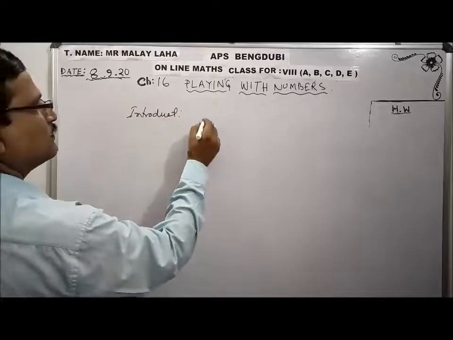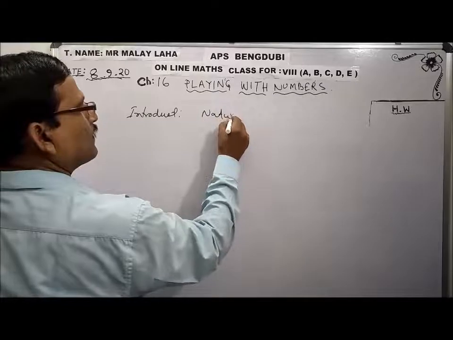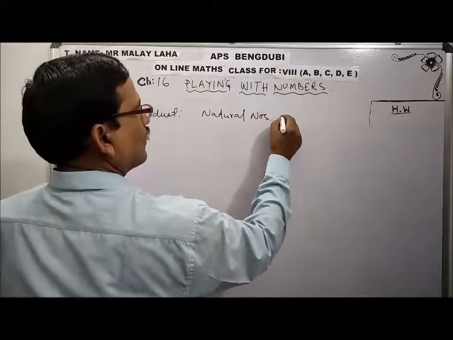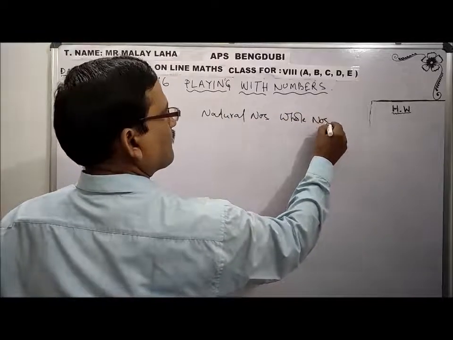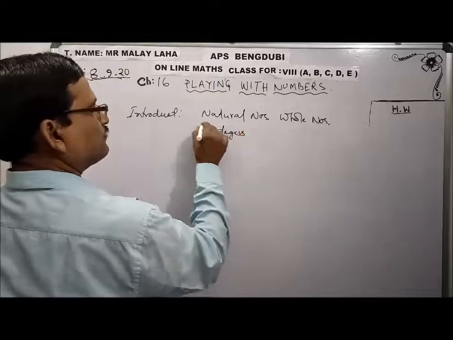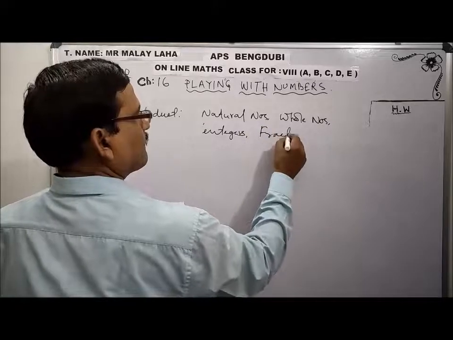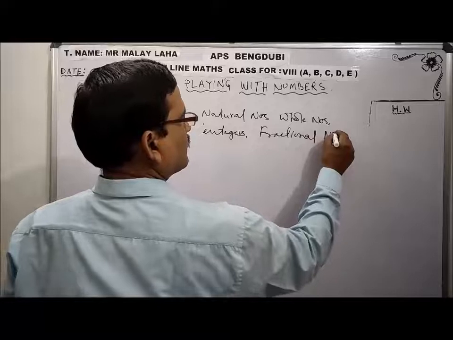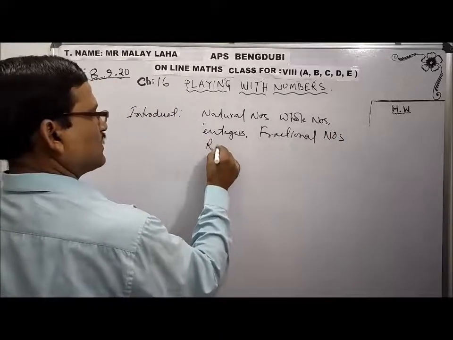about the numbers: natural numbers, whole numbers, integers, fractional numbers, then last rational numbers.